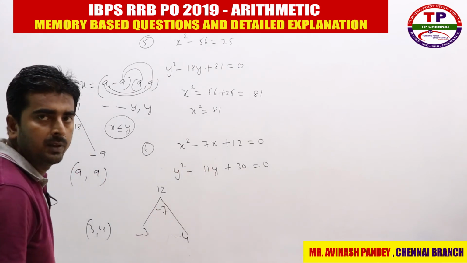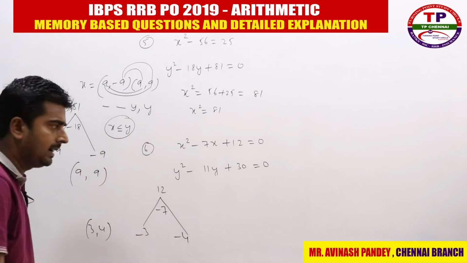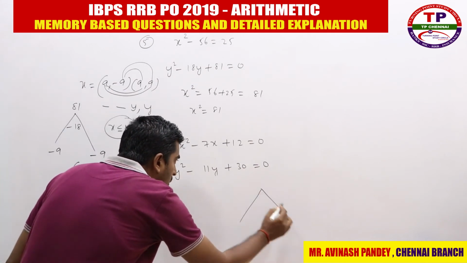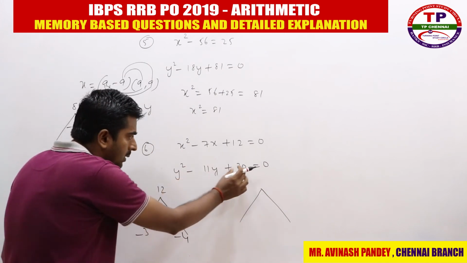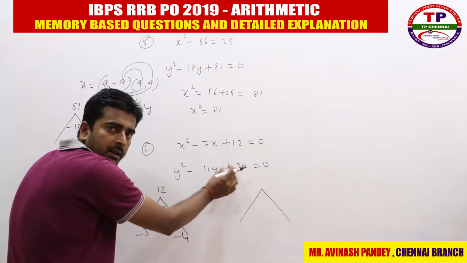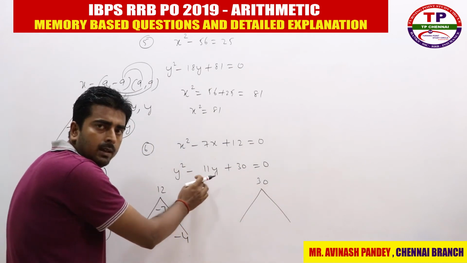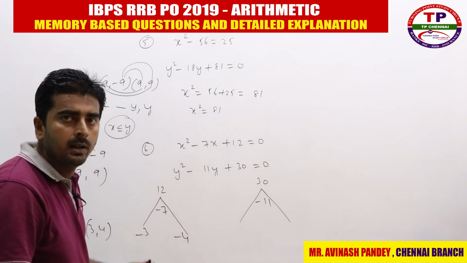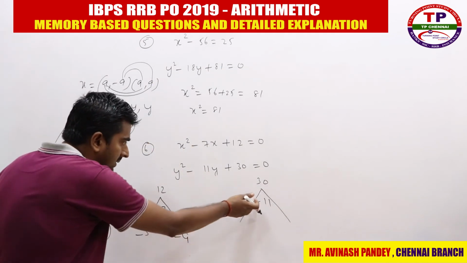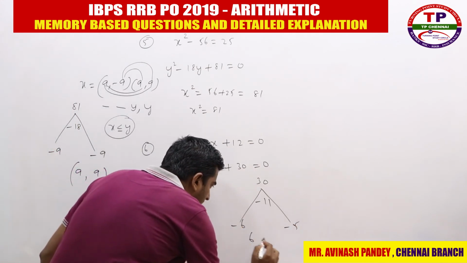The second expression they have given you is y square minus 11y plus 30 is equal to 0. Directly also we can solve, or else go with the triangle method. The coefficient of y square is again plus 1. The constant value is plus 30. Plus 30 into plus 1 is 30. The coefficient of y is minus 11, right here. Again what can be the two numbers? 6 and 5, but here the minus symbol is there, so make it minus 6 and minus 5. So change the sign, 6 and 5.